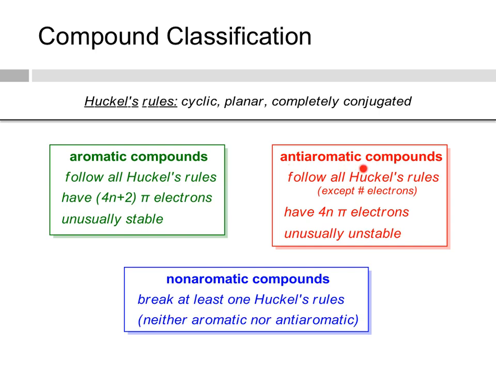If it's anti-aromatic, it's going to follow all those 3 Hückel's rules, but it will have 4n pi electrons. Both aromatic and anti-aromatic compounds were discovered to be unusually stable if it was aromatic, and unusually unstable if it was anti-aromatic. The last category is non-aromatic compounds, and these break at least one of Hückel's rules. That is, they're either not cyclic, planar, completely conjugated, or more than one of those rules. And they're neither aromatic nor anti-aromatic.